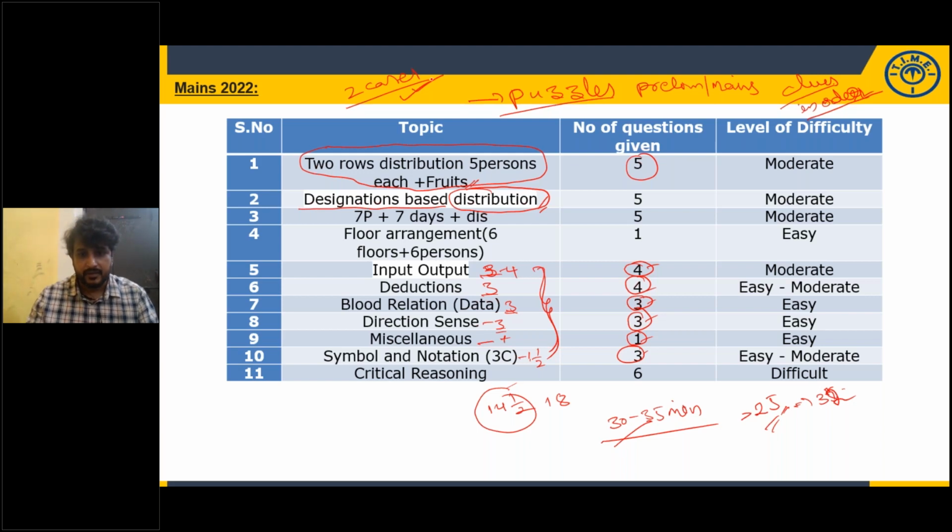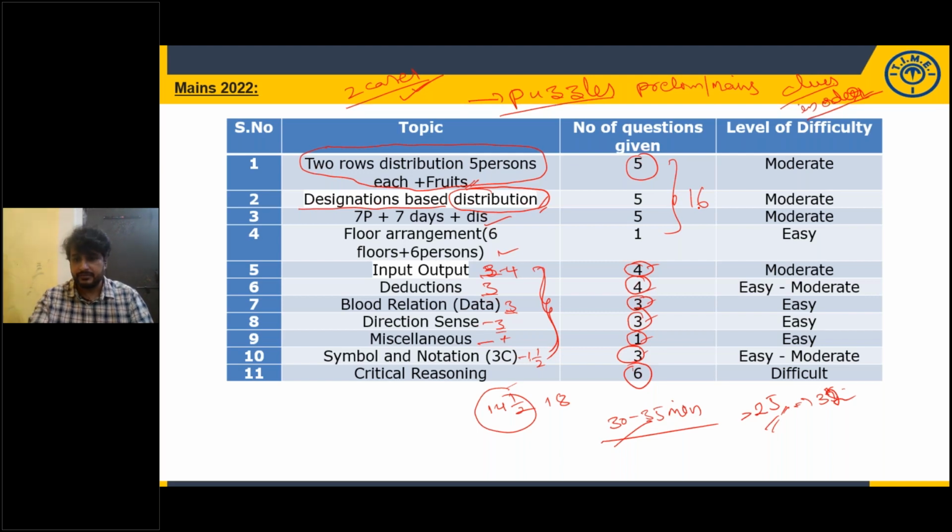And critical reasoning, 6 questions. And here it is given 7 persons, 7 days distribution. And floor arrangement, 1 question. Total 16 questions are given from puzzles.